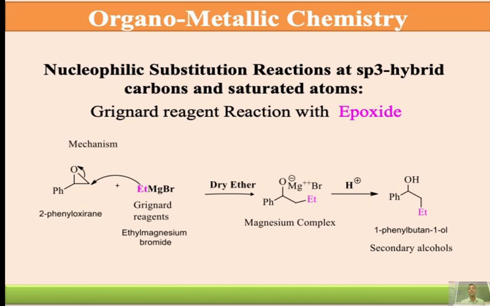The exact nomenclature is mentioned here. Ethyl magnesium bromide reacts with 2-phenyloxirane in the presence of dry ether, forming an intermediate magnesium complex, followed by hydrolysis. It is converted into 1-phenyl-1-pentanol as the final product. It's a secondary alcohol. Here we stop. I hope you understand all these reactions with Grignard's reagents.